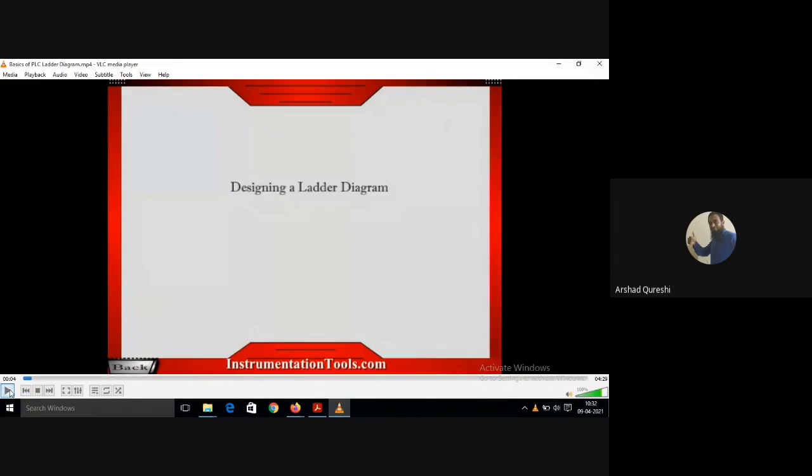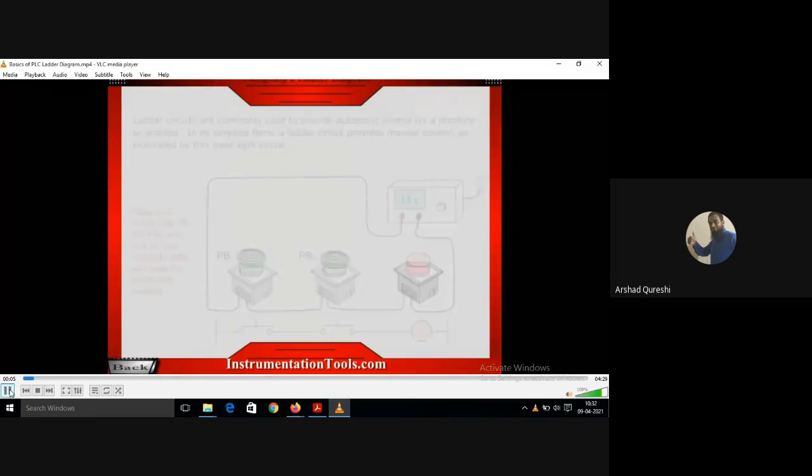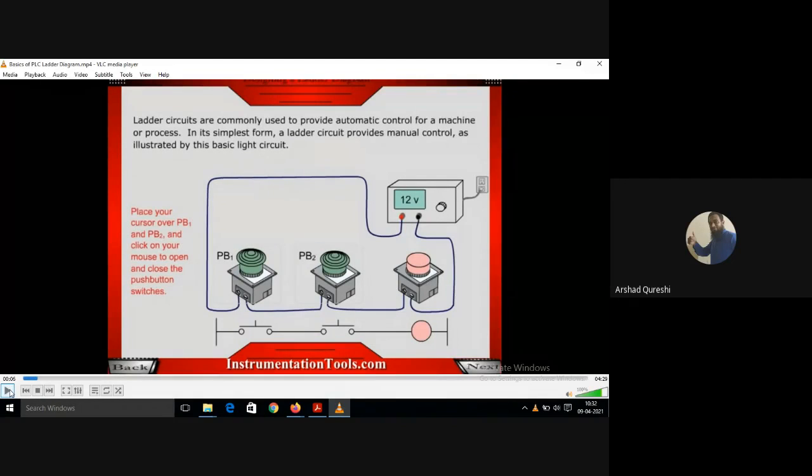First of all, I would like to make it clear that PLCs are used nowadays for automating industries. People from small scale industries or medium scale industries are also going for automation, because everything will be automatic, things will be faster, more precise, more finished products.